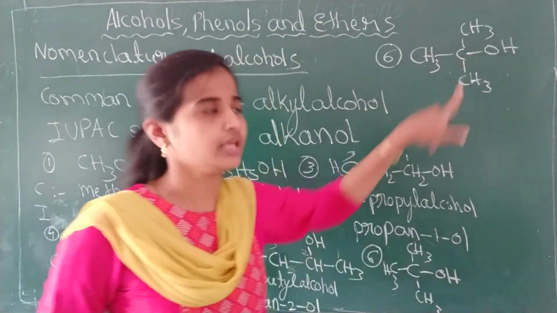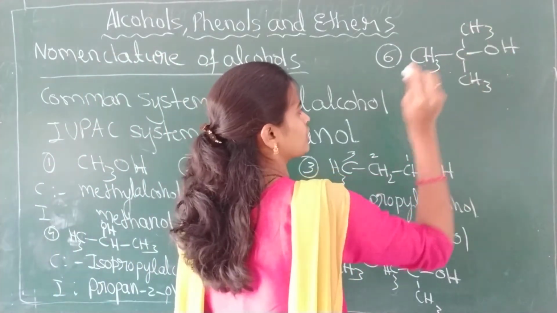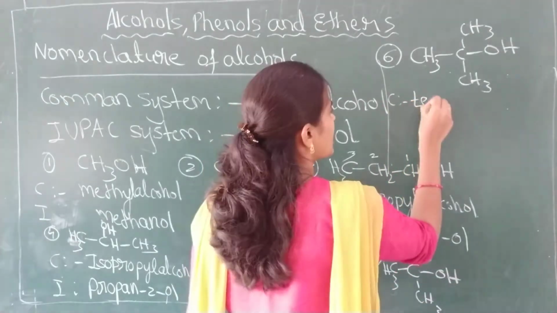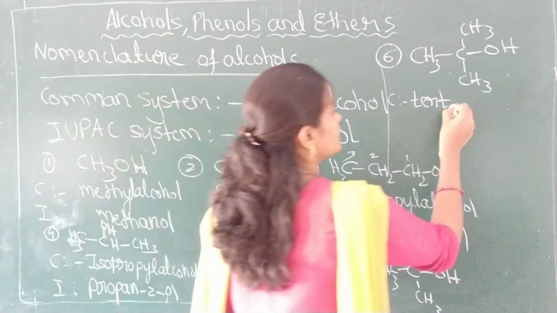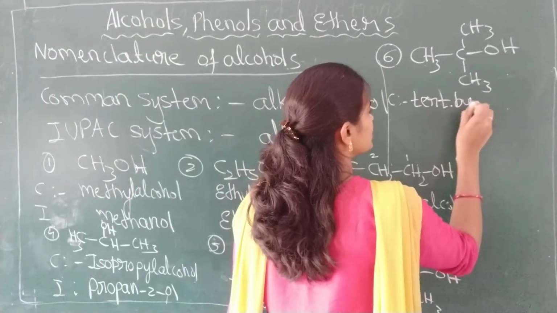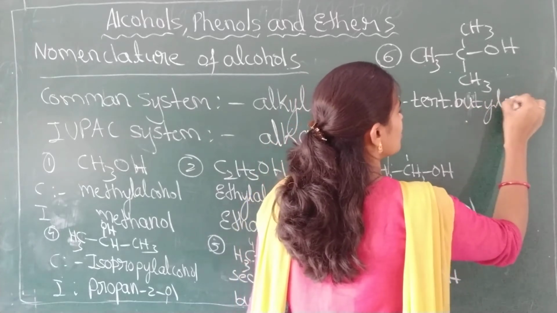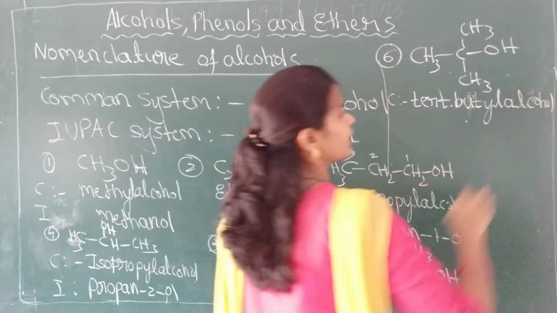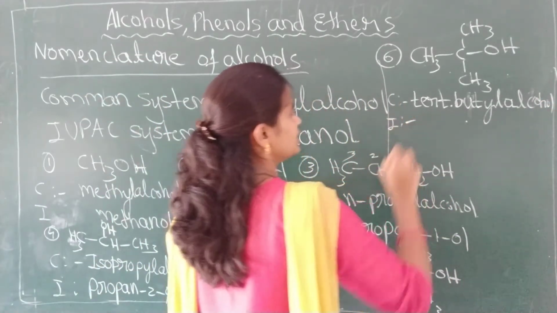It is tertiary. But how many carbon atoms are there in total? 1, 2, 3, 4. Therefore, the common name of this one is TERT, which indicates tertiary butyl alcohol. Then the IUPAC name of this one, students.